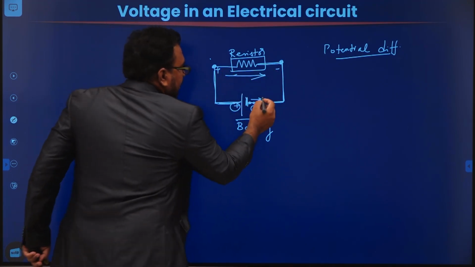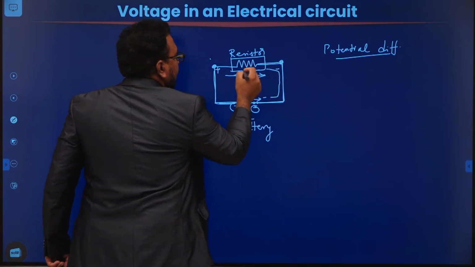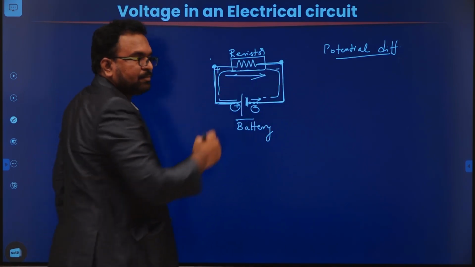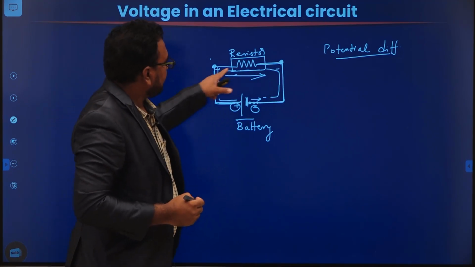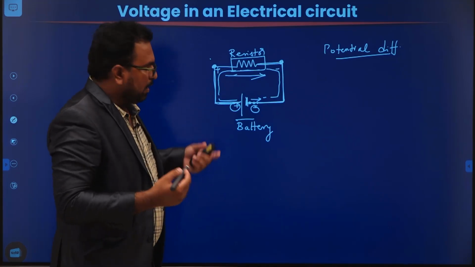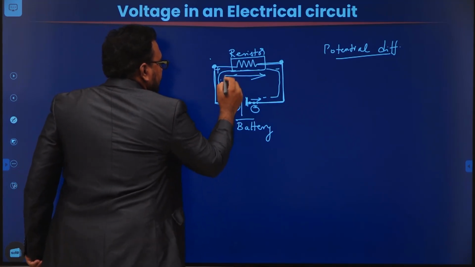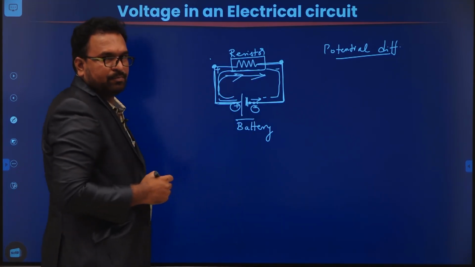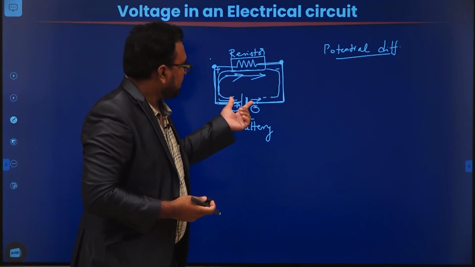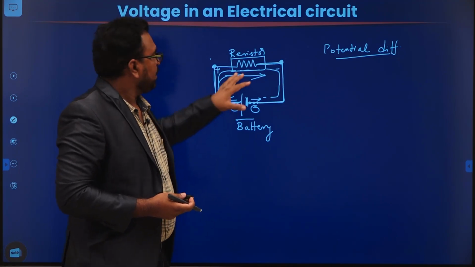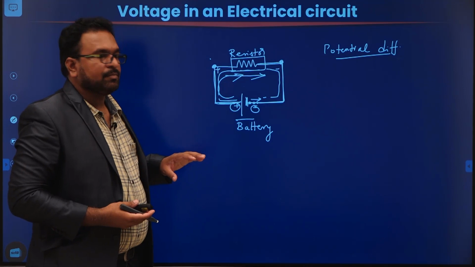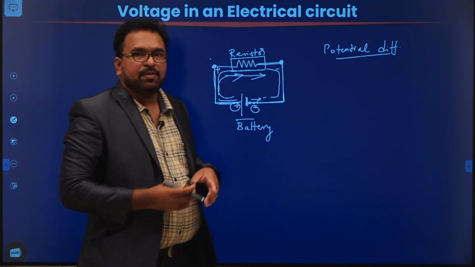Then these electrons will drift from the negative terminal to the positive terminal in this direction. Since electrons are moving in this direction, that means the energy is transferred by means of electrons in this direction. Conventional current indicates that it flows opposite to the electron flow. So this potential difference is going to cause energy to transfer in the circuit. Here the energy from the battery is transferring to the resistor. So that's how the potential difference works.